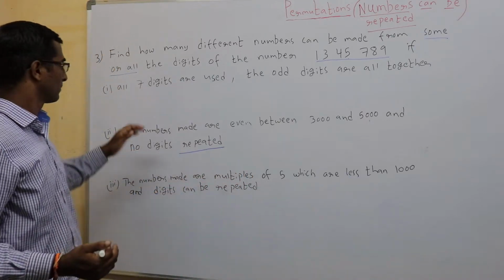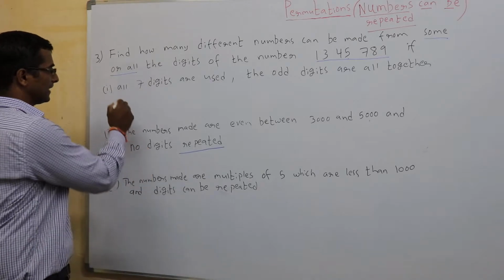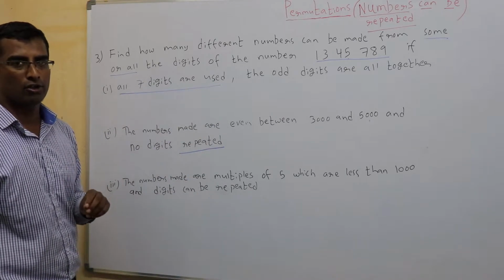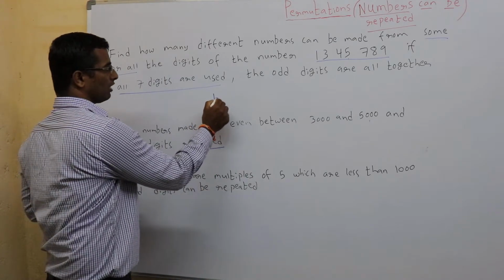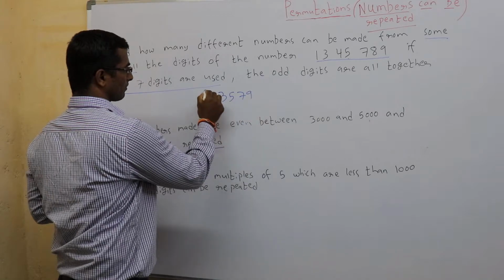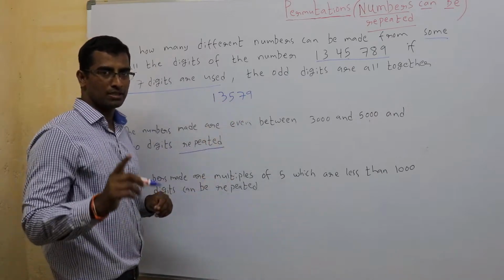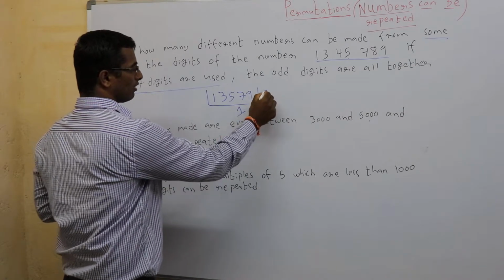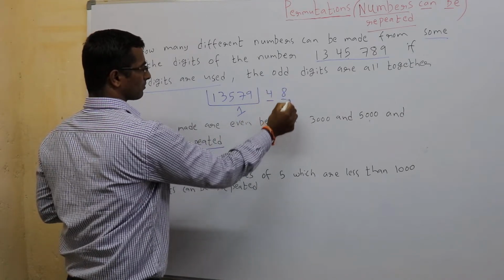So let's start. First bit, all 7 digits you need to use. The odd digits are all together. So what all are odd? 1, 3, 5, 7, 9. These should be together, which means I should consider them to be one unit along with the other two numbers.